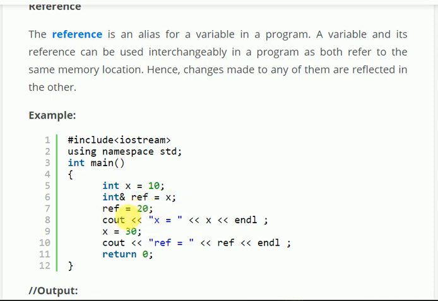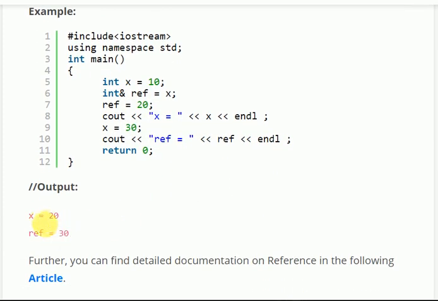Okay, so now we are changing the value of ref to 20. Initially, what was the value of ref? int &ref = x, so whatever the value of x was will be the value of ref. Now we are changing the value of ref to 20. If you print x, as I told you, both have the same memory location, and in place of 10 we are storing 20 right now. So the value of x is also changed, and 20 will be printed. Now x = 30. A change in x will also be reflected in ref, so on printing ref we will get 30. The output is 20 and 30.